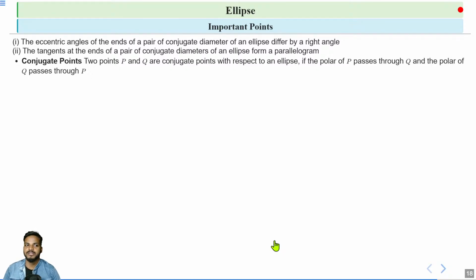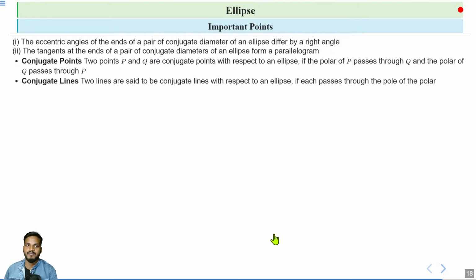Now, what is a conjugate point? Suppose there are two points P and Q. Then P and Q are called conjugate points with respect to the ellipse if the polar of P passes through Q, and in a similar way the polar of Q passes through P. In a similar way, two lines are called conjugate lines with respect to an ellipse if each passes through the pole of the other.